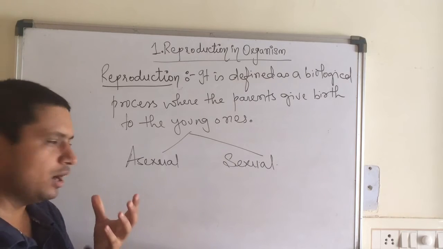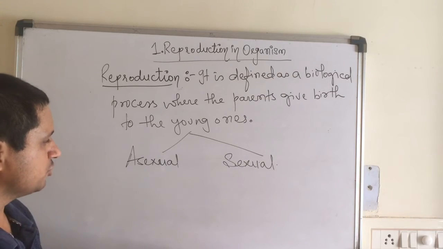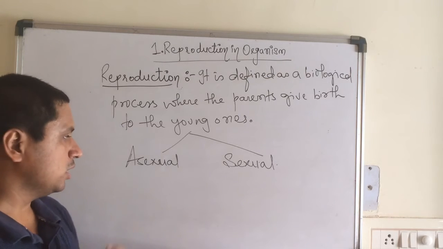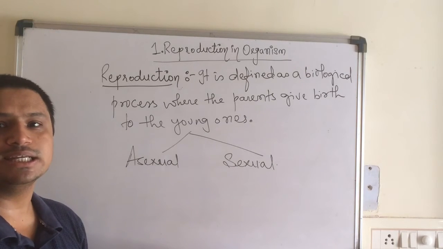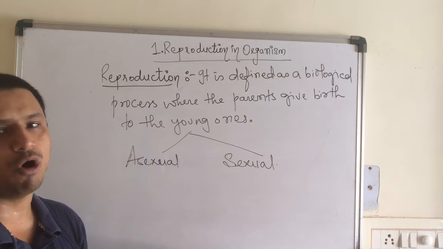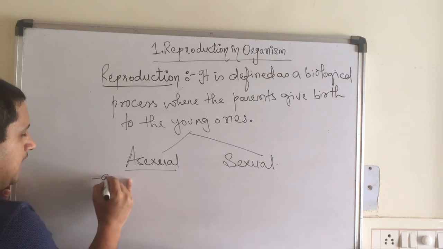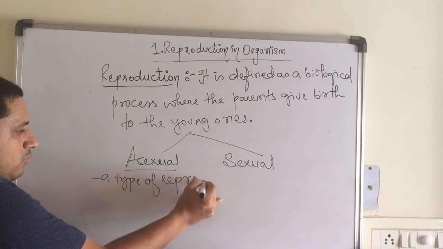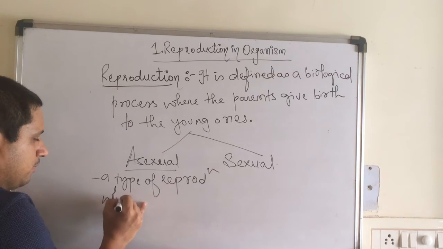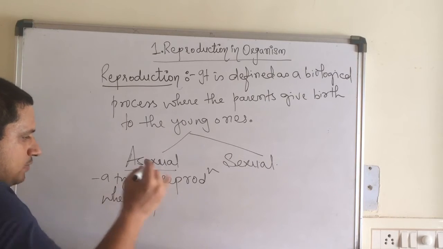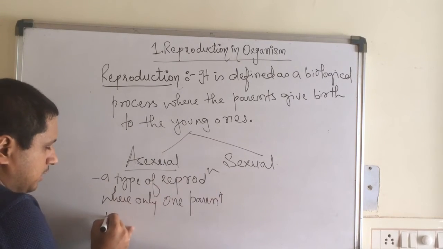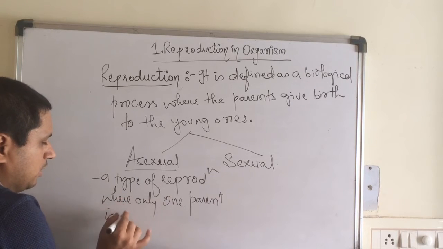Now, we already learned in the 10th or 11th standard, children, that asexual mode of reproduction means what? That is the reproduction in which only a single parent is involved. So, it is a type of reproduction where only one parent is involved.